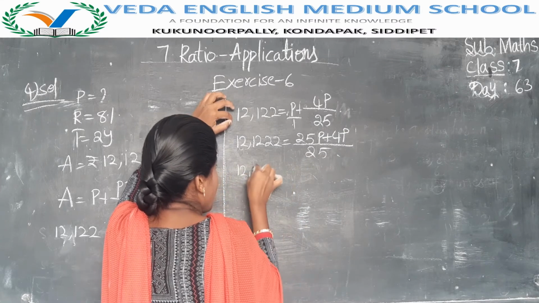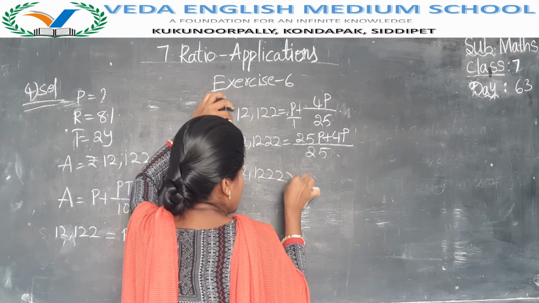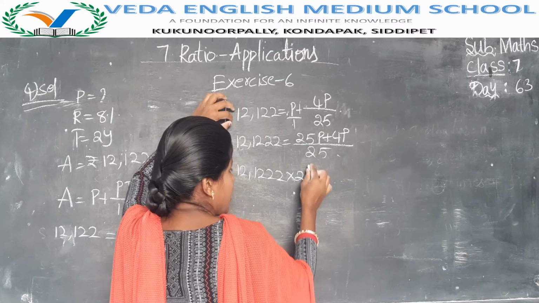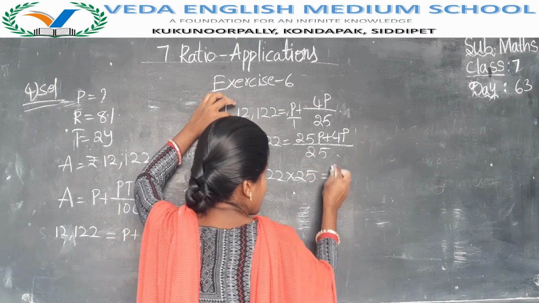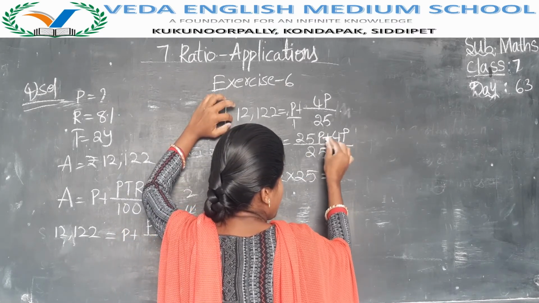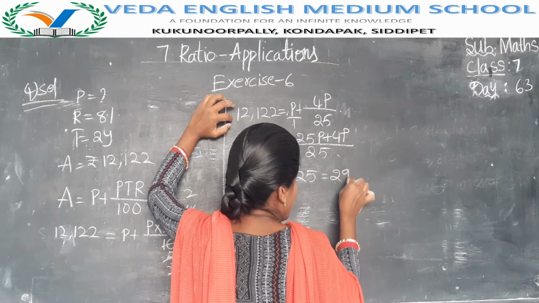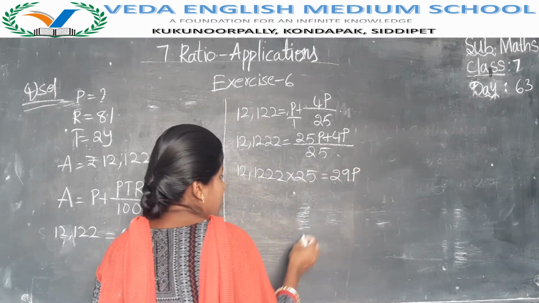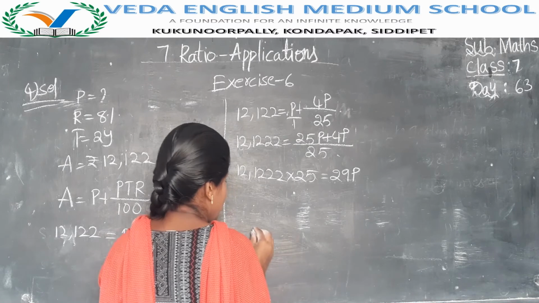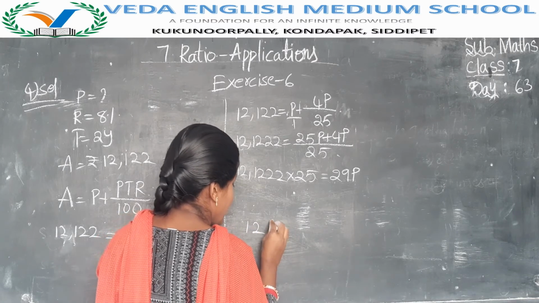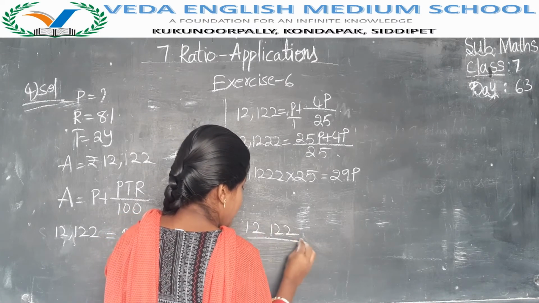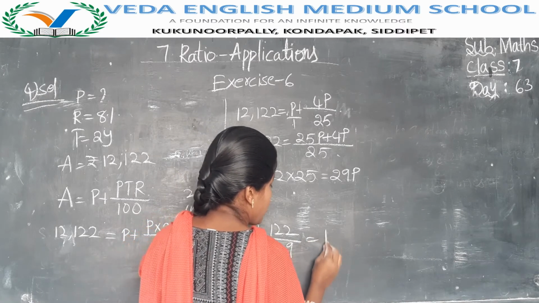Then 12,122 into 25 is in division. When it comes to this side, it becomes multiplication. 25P plus 4P, total it is 29P. Then we have to find the value of P. That is 12,122 by 29 is equal to P.